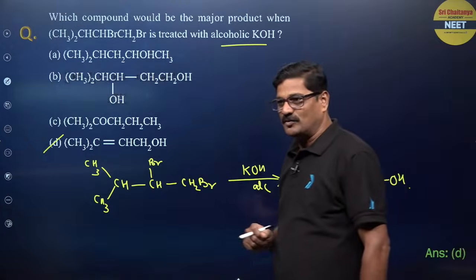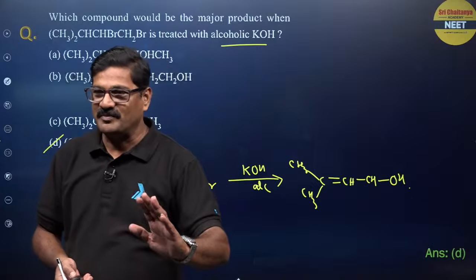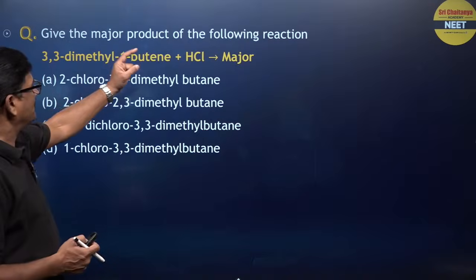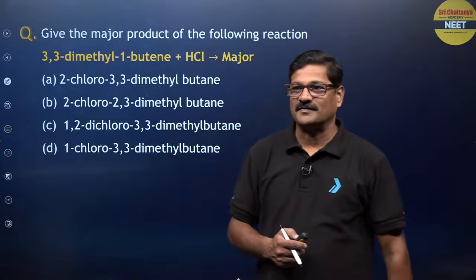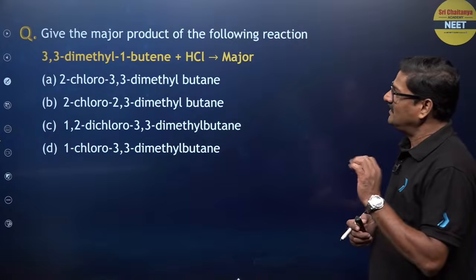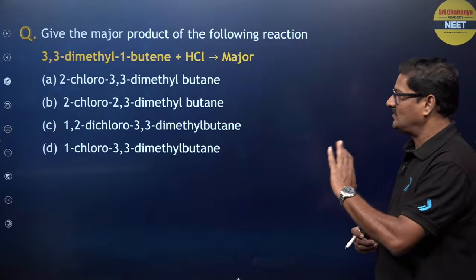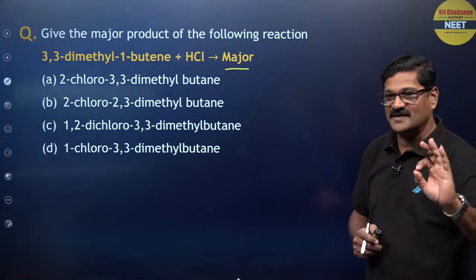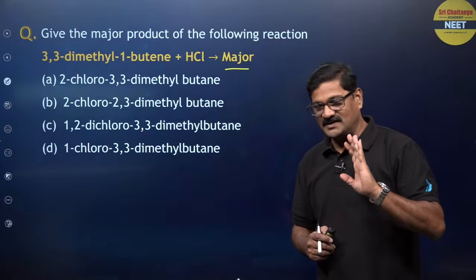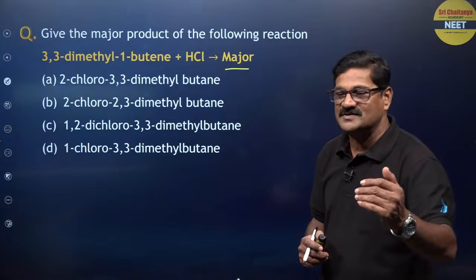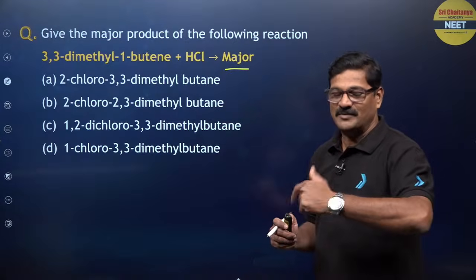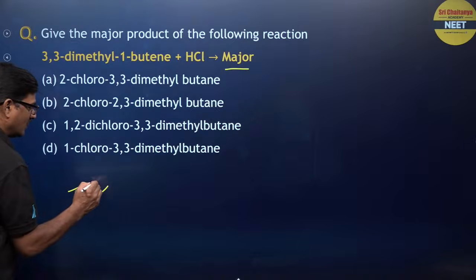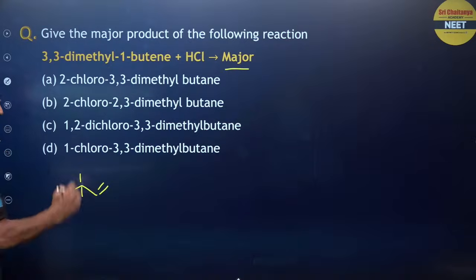And moving ahead, one more question, right? Take a pen and paper everybody and write along with me. Come on, now give the major product of the following. 3,3-dimethylbut-1-ene plus HCl, and I am asking you specifically to tell me the major product. So, at certain points we need to add mechanisms, then only you can give the answer. Let me tell you, 3,3-dimethylbut-1-ene. This is a but-1-ene and 3,3-dimethyl.